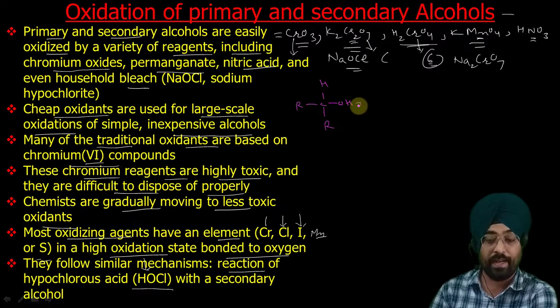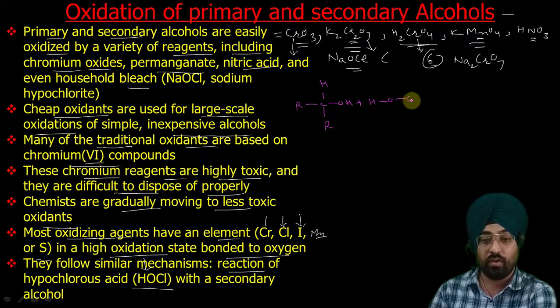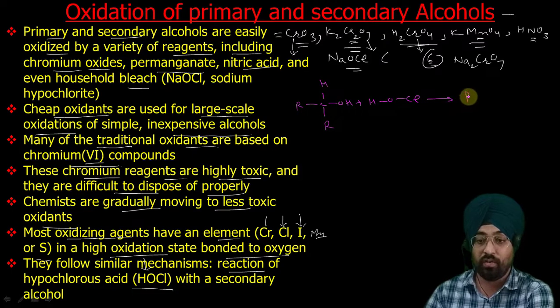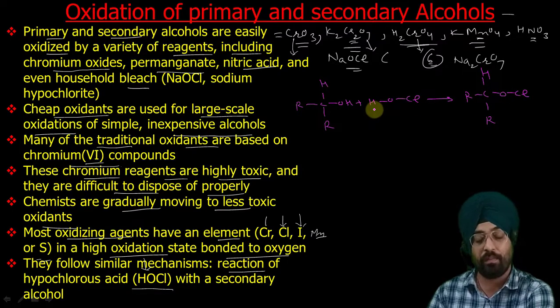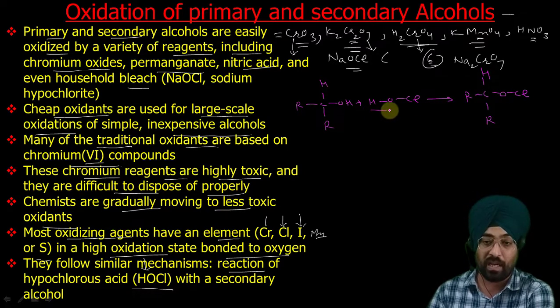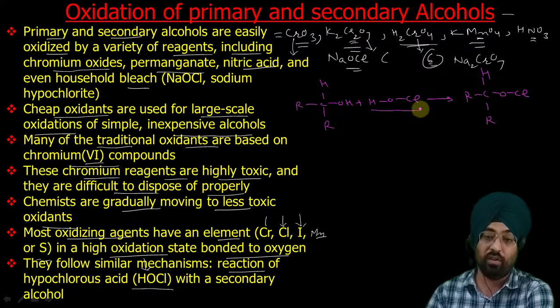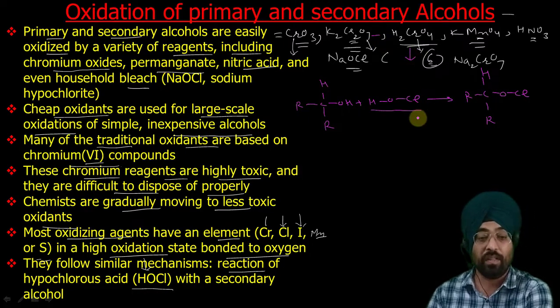If we add HOCl, the first step is that water is removed and you get RCr HOCl. This is the first step of all these oxidations, whether it is hypochlorous acid, potassium dichromate or chromic acid.